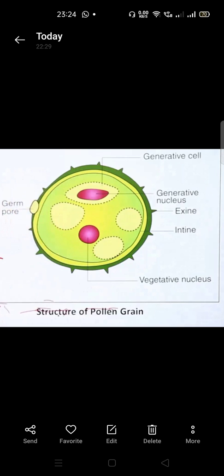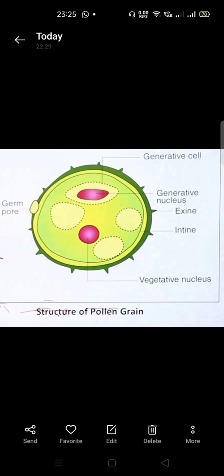This outer covering is very hard. It has been said that it is the hardest substance on earth. We don't feel it, but it's a hard coating, and that hard coating is called the exine. The outer coating of this pollen grain is called the exine, and the inner coating is called the intine.